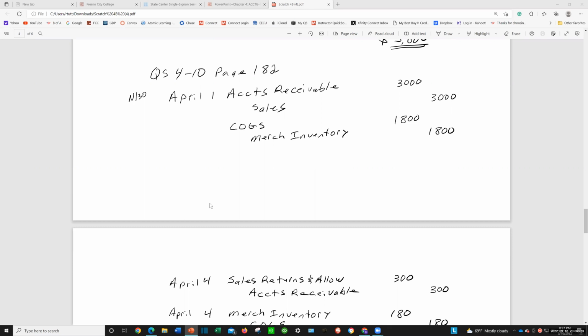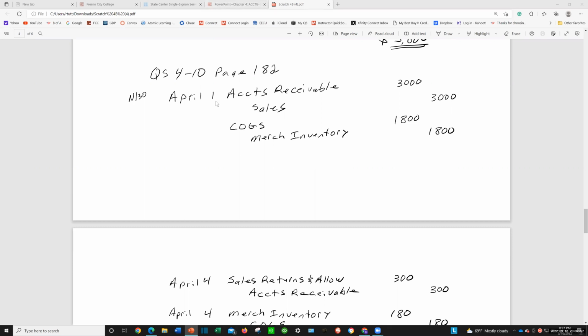410. We're going to prepare these sales transactions using the perpetual inventory system and the gross method. Well, that's all I'm going to have you do: the perpetual inventory system and the gross method. On April 1, sold merchandise for $30,000 with credit terms net 30. That's kind of cool. There's no early payment discount. Makes it easier for us. The invoice is dated April 1. The cost of the merchandise is $1,800.